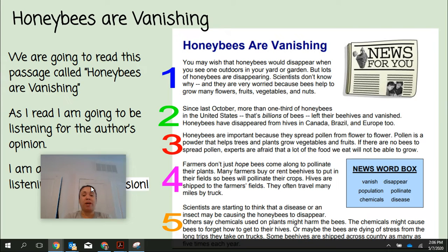Honeybees are important because they spread pollen from flower to flower. Pollen is a powder that helps trees and plants grow vegetables and fruits. If there are no bees to spread pollen, experts are afraid that a lot of the food we eat will not be able to grow. Farmers don't just hope bees come along to pollinate their plants. Many farmers buy or rent beehives to put in their fields so bees will pollinate their crops. Hives are shipped to farmers' fields. They often travel many miles by trucks.